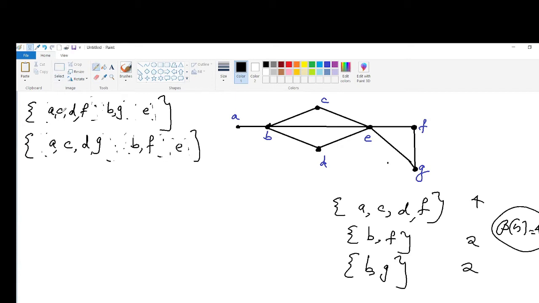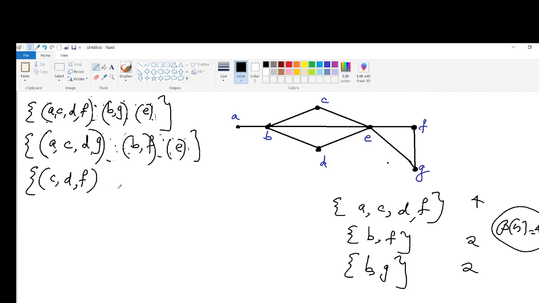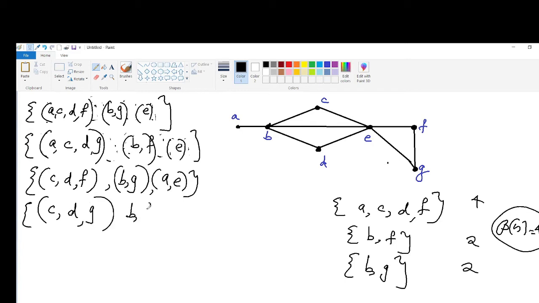Now consider another one, C, D, F, B, G, A, E. And another one, C, D, G, B, F, A, E. So these are the possible chromatic partitionings of this graph.